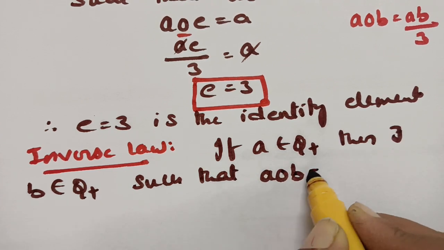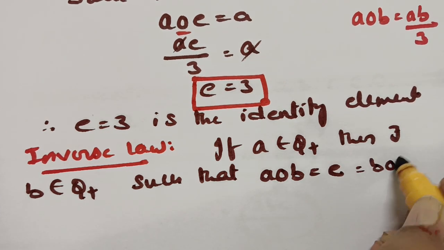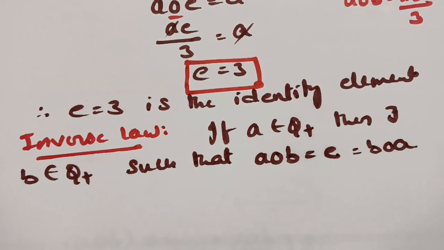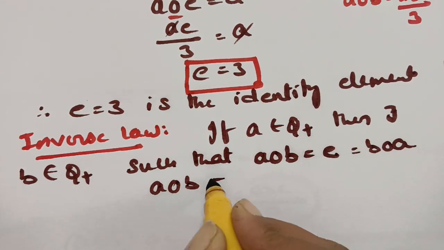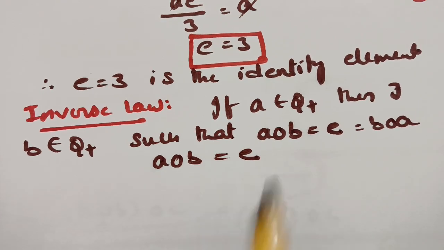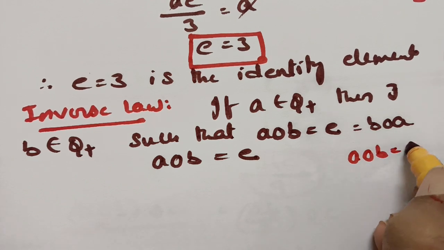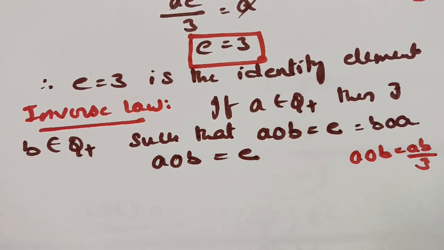A circle B is equal to identity element. Then we say that B is the inverse of A, which is equal to B circle A. So I'm going to use this one, that is A circle B is equal to E. So in this case, according to our definition, A circle B is nothing but AB by 3, it is given in the question.